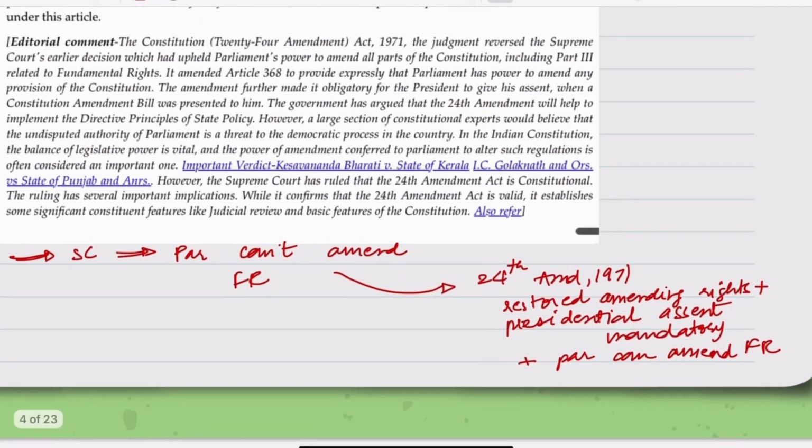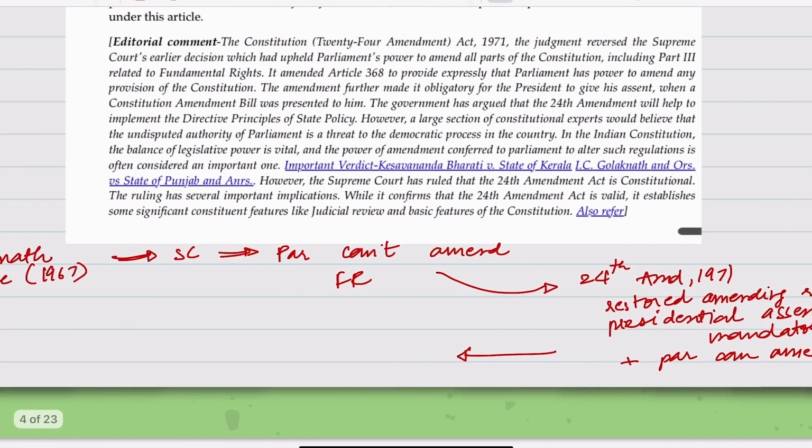Later we had the landmark judgment of the Kesavananda Bharati case in 1973.